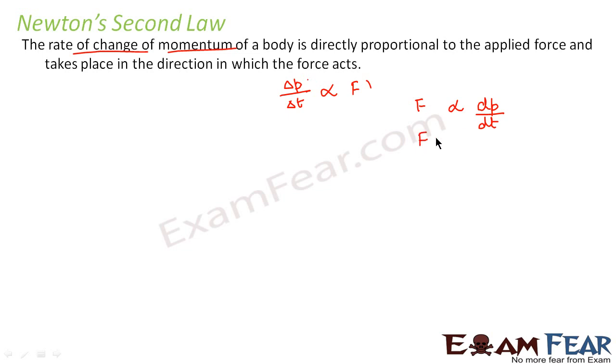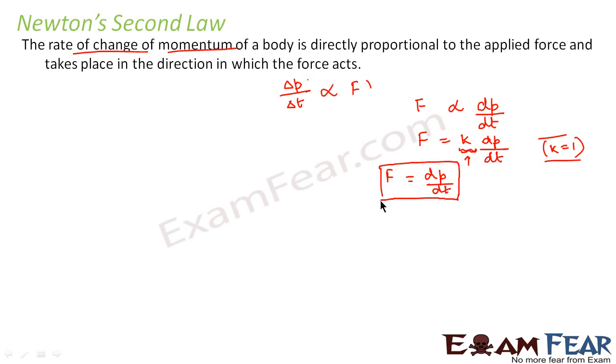So we can say force is equal to some constant times dP by dt, as happens in simple mathematics. Now we consider for convention that this constant k, the constant of proportionality, is equal to 1. So we say that force is equal to the rate of change of momentum. That is, force is equal to dP by dt.